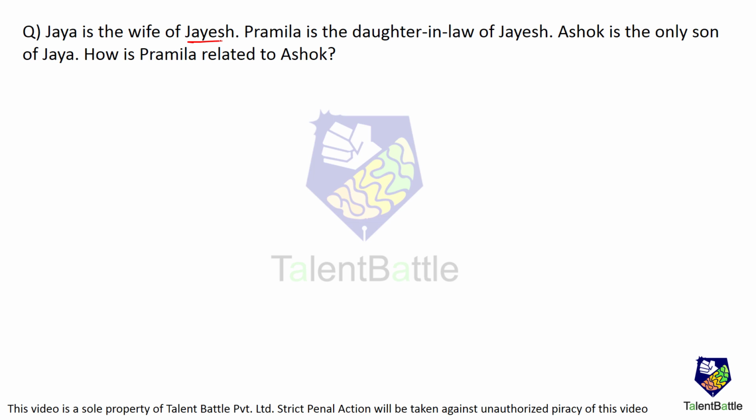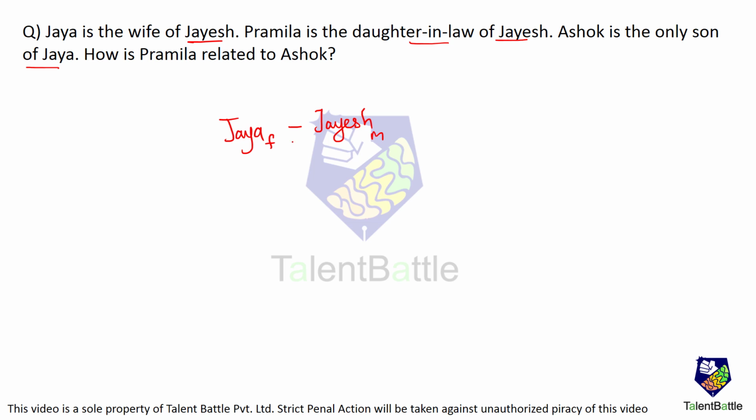Jaya is the wife of Jayesh. Pramila is the daughter-in-law of Jayesh. Ashok is the only son of Jaya. How is Pramila related to Ashok? Let us see. Jaya is the wife of Jayesh. This is Jaya, female. She is the wife of Jayesh, so he is male. Pramila is the daughter-in-law of Jayesh.